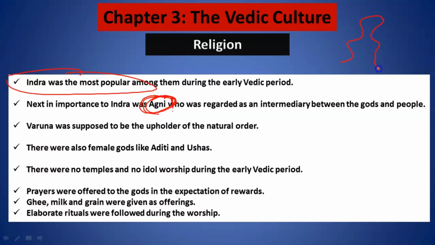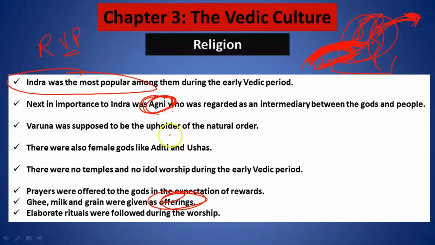It was believed that through yagyas and various ceremonies, whatever we are offering to the god in the fire, in the yagyas, through the Agni it will be reached to the god. Whatever we give in the yagya, whatever material we provide in the yagya, through Agni it will reach God. And even right now this is happening. People are believing in various such things in yagya wherein they are giving many offerings hoping that it will reach god, so it can be traced back to the Rig Vedic period.